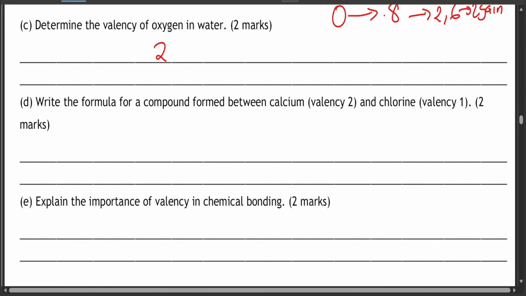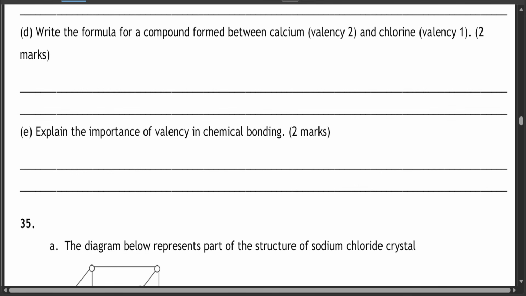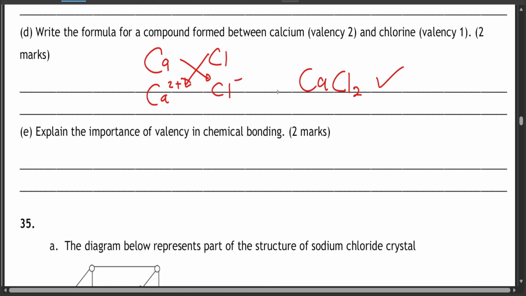Write the formula for the compound formed between calcium, which is valency 2, and chlorine, which is valency 1. Calcium is written like this, valency 2 meaning 2 plus, and chlorine is written like Cl minus. So calcium gets the valency 1 to give you Ca, and chlorine gets the valency 2 from calcium to give you Cl2. So that is how we write it.